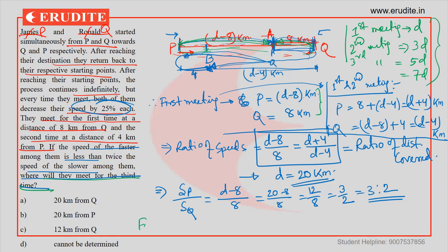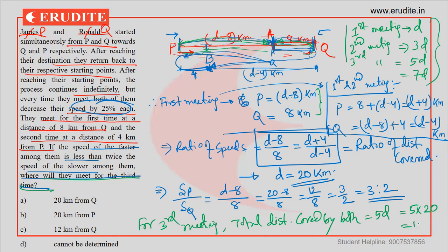So for the third meeting, the total distance covered by both should be equal to 5D, and D is equal to 20. So total distance covered by them will be 100 kilometers. Okay. Total distance covered by both of them will be 100 kilometers.